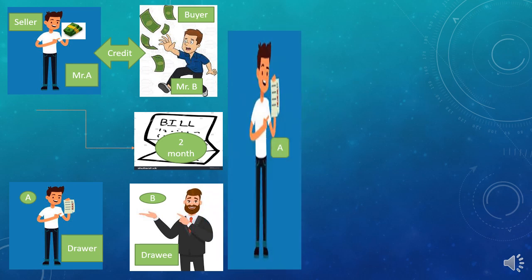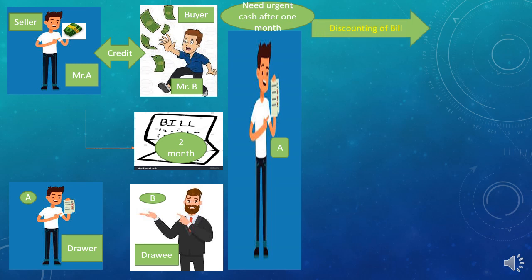And later on we saw what happens after 1 month with Mr. A. Mr. A needed cash on an urgent basis. Since he cannot go to Mr. B for taking the amount of the bill, because he has given the period of 2 months for the payment, he has 4 choices. Out of these 4 choices, 3 choices we had discussed in the last PPT. But students, I would like to rewind it quickly.